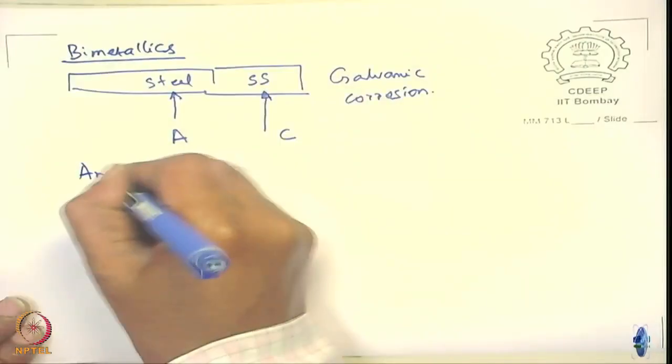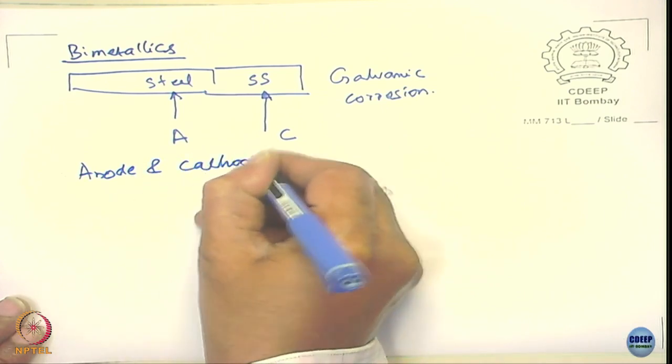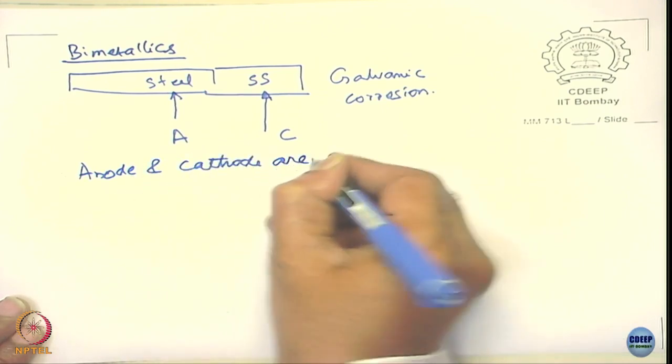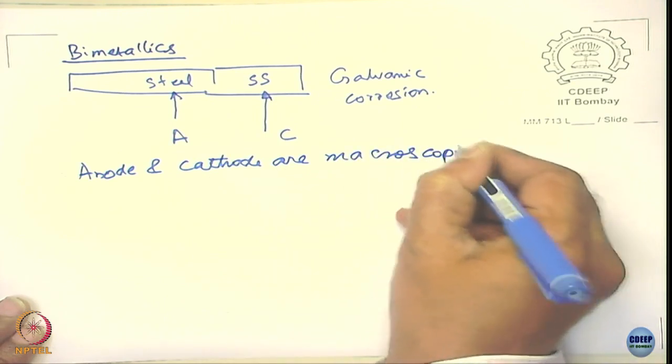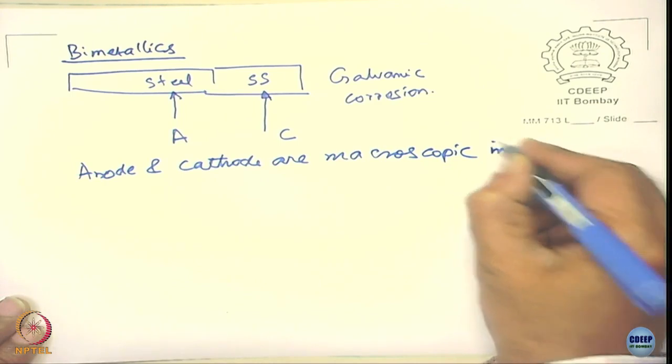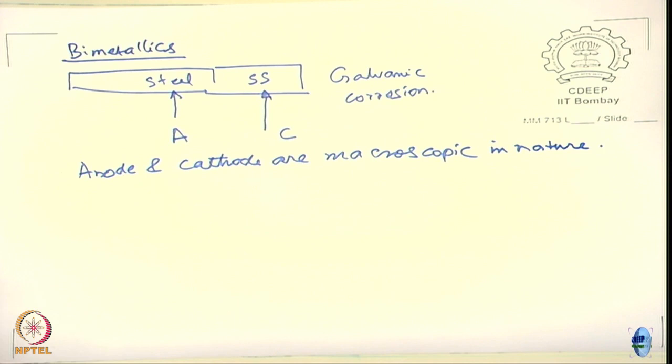So here the anode and cathode are macroscopic in nature, easily identifiable. I can identify this.